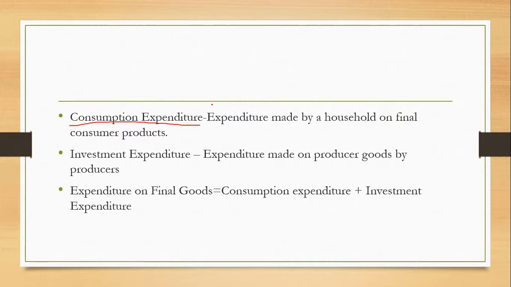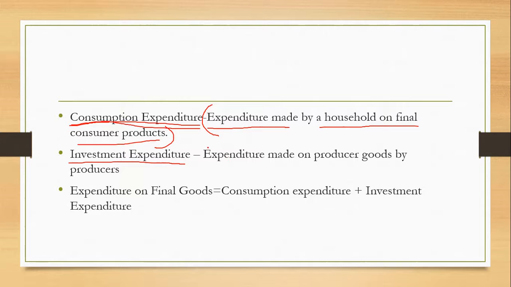Here comes the consumption expenditure. Consumption expenditure is made by a household on consumer products. Consumer products, as I told you, are used for direct satisfaction of your wants, and expenditure means the total amount of money you are spending. A household spends on final consumer products for its own direct satisfaction of wants. That means this will not include products which a household may use for other purposes, for example for resale. Those products will not be included in consumption expenditure. Now here we come to investment expenditure.